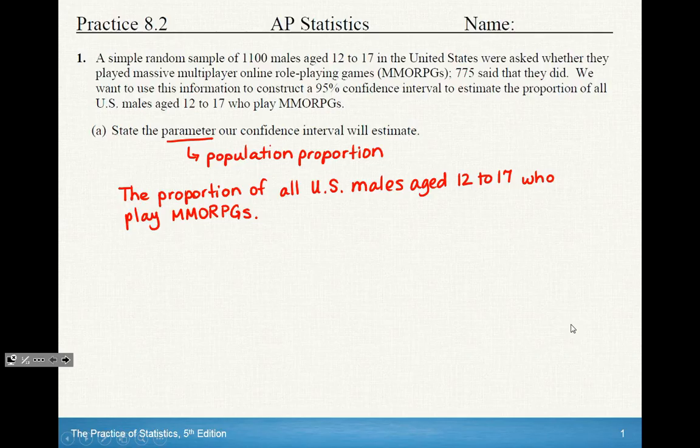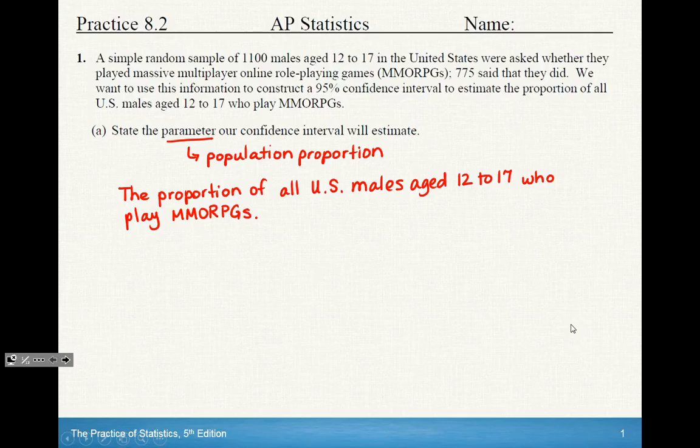So anyway, your parameter, you have to remember, parameter is always your population value. In this problem, we're doing a population proportion because they're telling us that we have 775 out of 1,100. That's a proportion, it's not a mean. To describe what the parameter is, we would say it's the proportion of all U.S. males aged 12 to 17 who play MMORPGs.